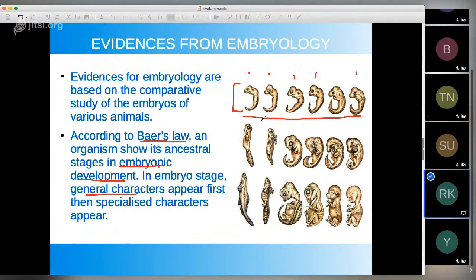Okay, like development of eye or development of tail. Okay, so these are common general features which appear first, and then later on, depending on that species, the special characters appear. Okay, so embryology also supports that we have evolved through a common ancestor, and we have evolved. We are not just like that.